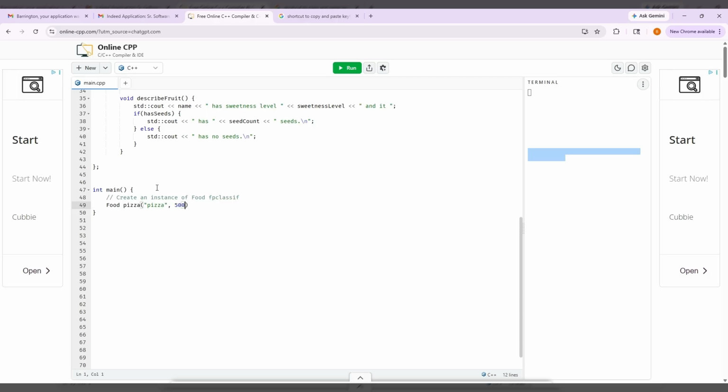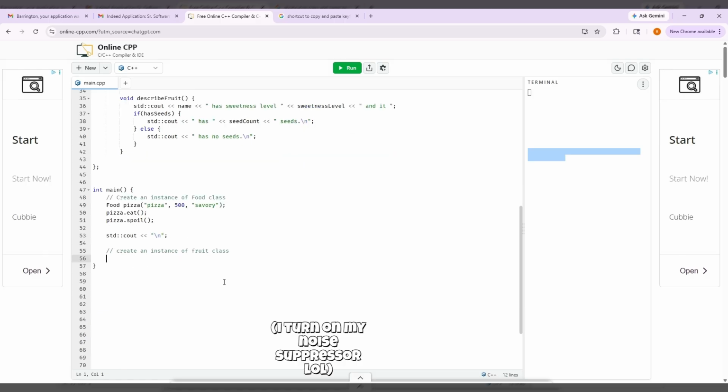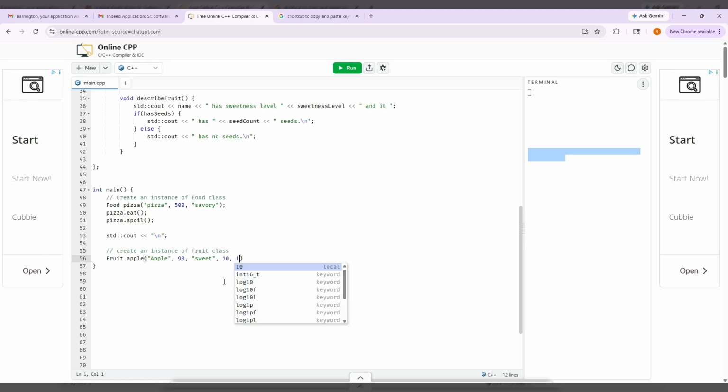Got pizza, it's gotta have calories and a taste. Pizza, just like food, you can eat it. And what's the other one? Yes, you can spoil the pizza. And now if we make an instance of fruit, it's going to get all the properties fruit has and the properties of the parent. And so it's got the properties of the parent, and now we're giving it some unique fruit properties like the seed sweetness, and let's give it a more realistic amount of seeds, and if it has seeds, which is true.